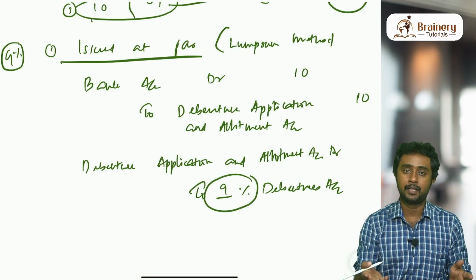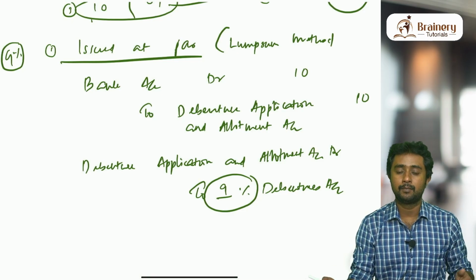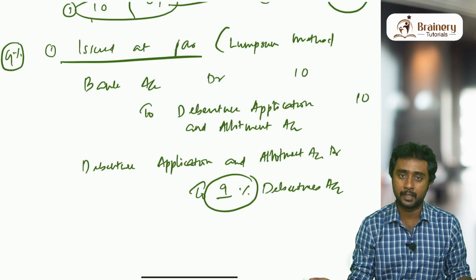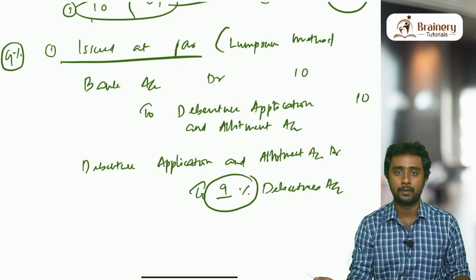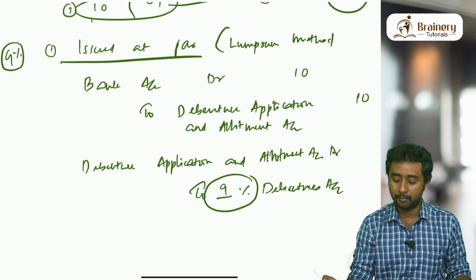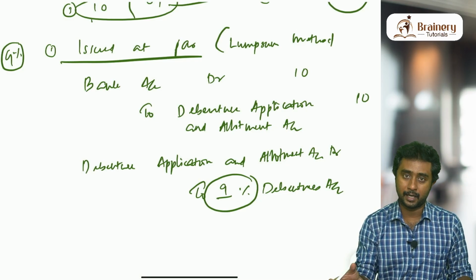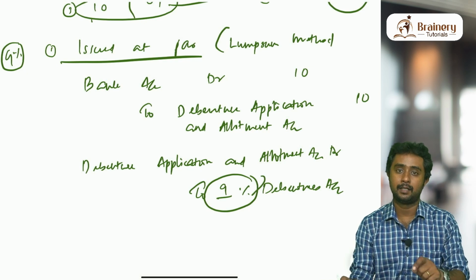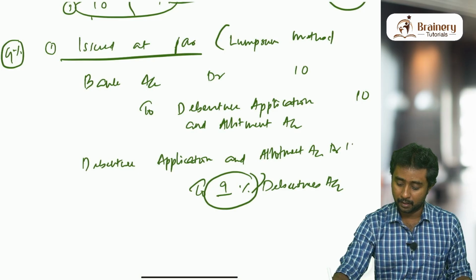Obviously, when we invest money in debentures, we need to get something back, right? If I am the debenture holder, I expect some extra returns from the debentures. Debentures, we know, are a borrowing for the company, so for whatever money we are borrowing, we have to pay interest. That interest will be mentioned in the question as the name of the debentures. That interest rate should also be mentioned in the debentures account as the first part of its name. So here 9% debentures will come. Okay, and here also you can write 10%.